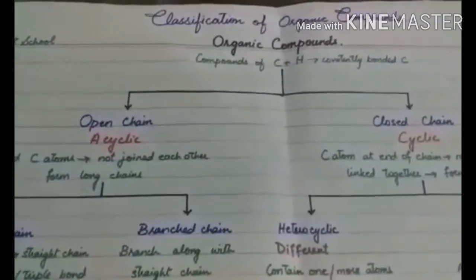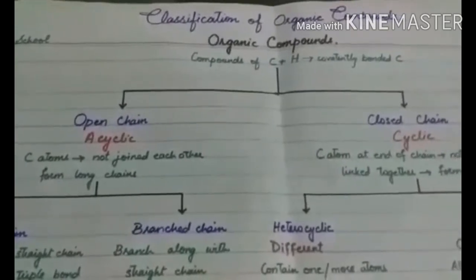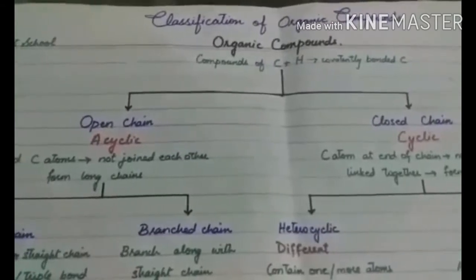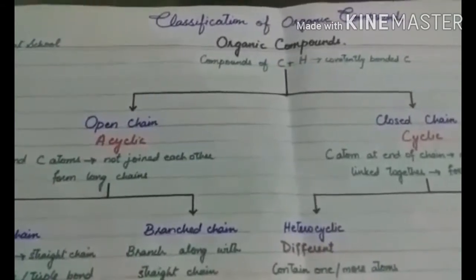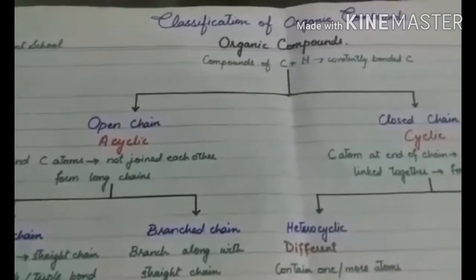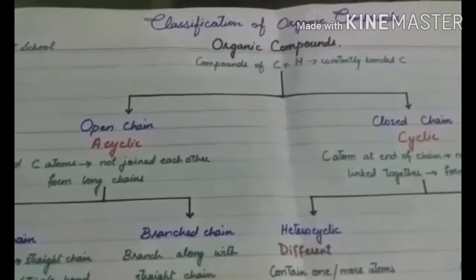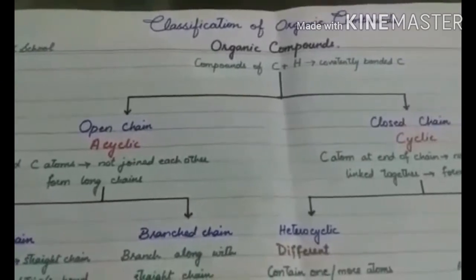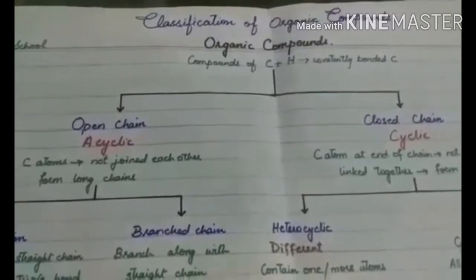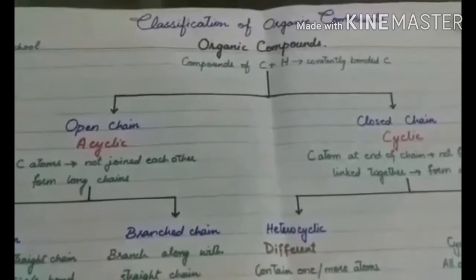Today we will discuss the classification of organic compounds. What are organic compounds? These are the compounds of carbon and hydrogen in which covalently bonded carbon is an essential constituent. These are the compounds which are formed by the covalent bonds between carbon and carbon, hydrogen. These organic compounds are classified into two categories on the basis of their carbon skeleton. These are open chain organic compounds and closed chain organic compounds.